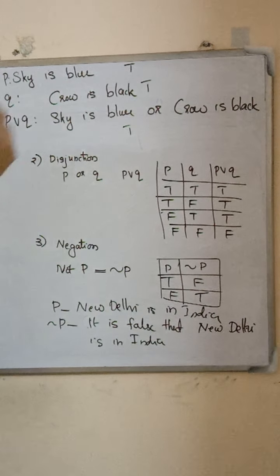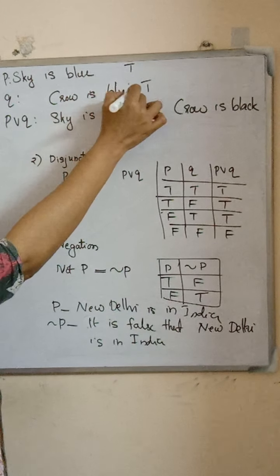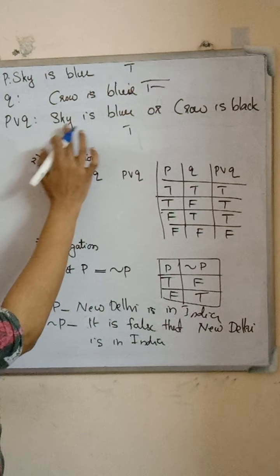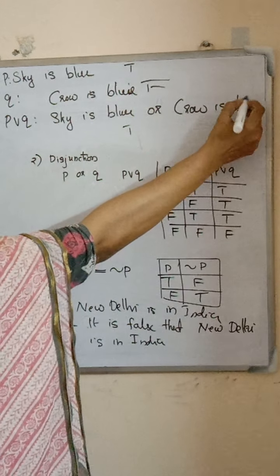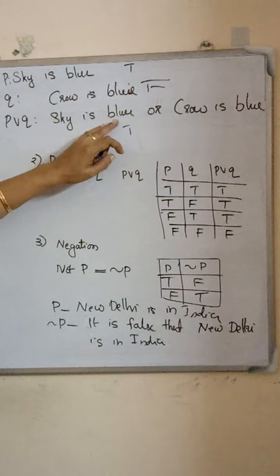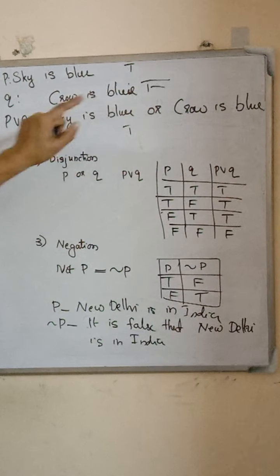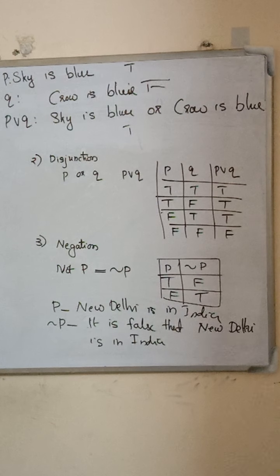Now consider another example. Sky is blue and crow is blue. So the Q is false. Connect with or: sky is blue or crow is blue. If one of the statements is true, then the compound statement becomes true. So the sky is blue or crow is blue, the statement is true.